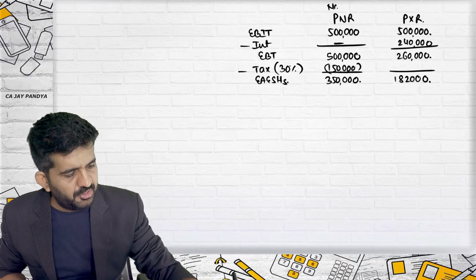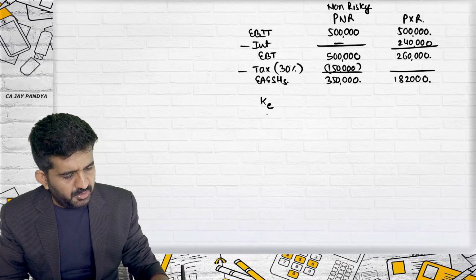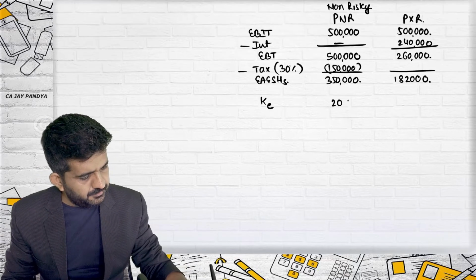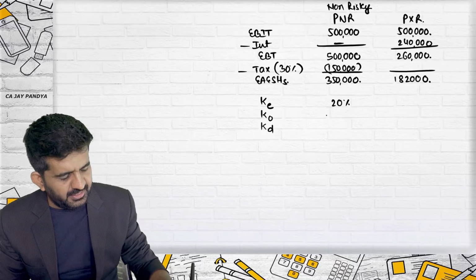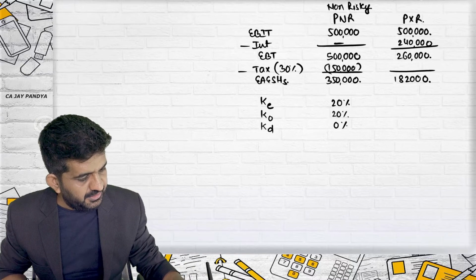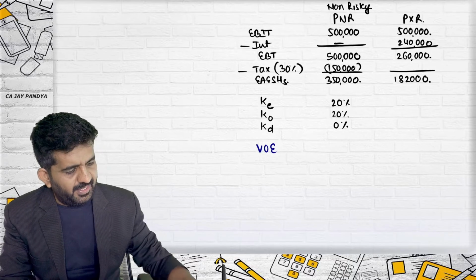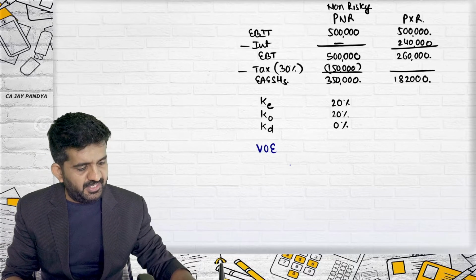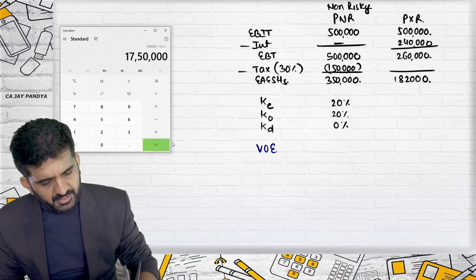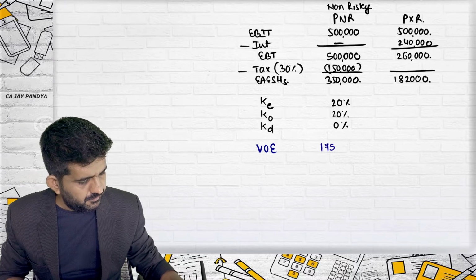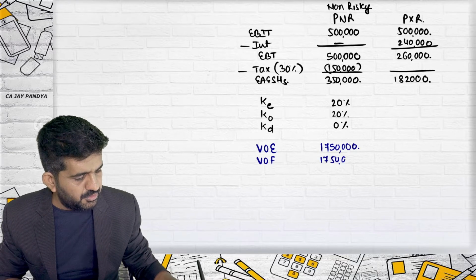This is non-risky. I've always told you to find out the answer for the non-risky or unlevered firm. What is KE in this case? KE is 20%. I will be getting KO and KD. How? KO is 20% and KD is 0% because it is unlevered. Let me find out the value of equity. Value of equity is earnings available to equity shareholders divided by KE. 3,50,000 divided by 20% is 17,50,000. Value of firm will also be 17,50,000.